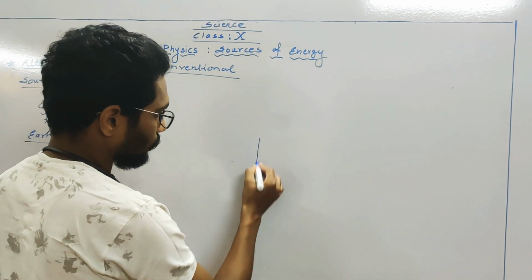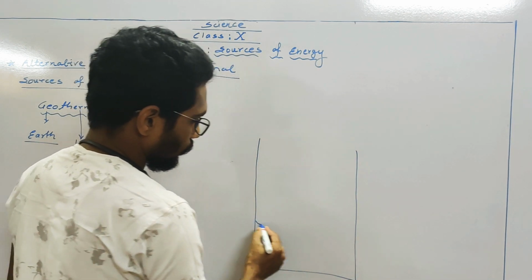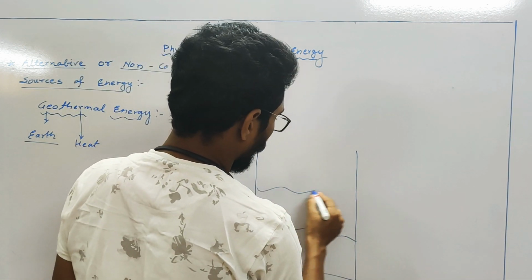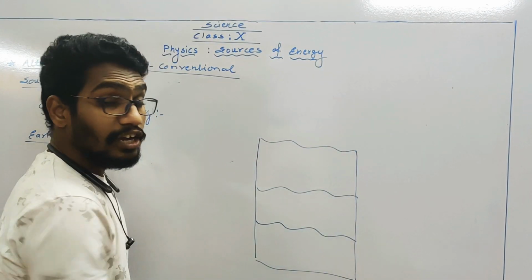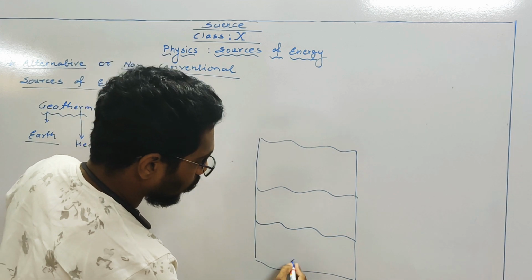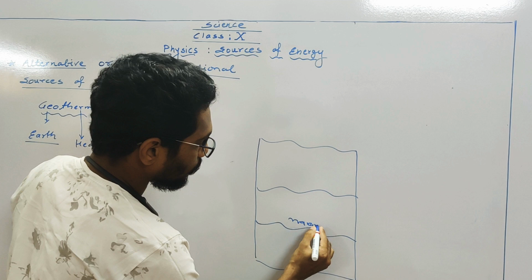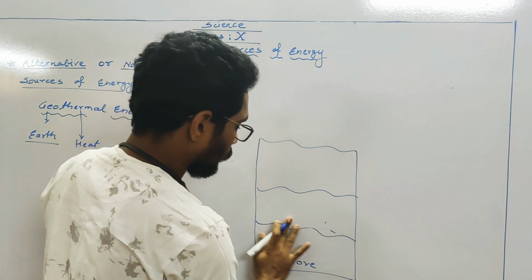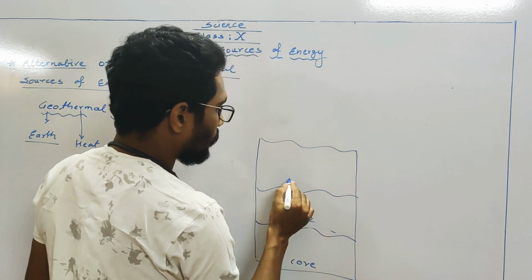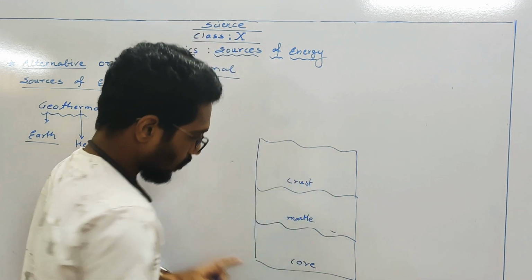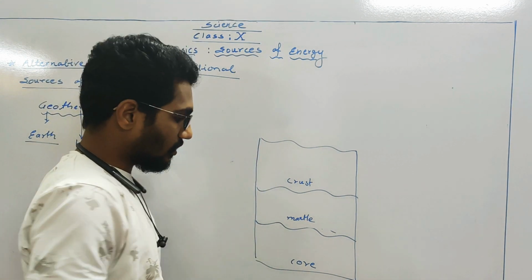See, suppose these 3 are the layers of the earth. The lower layer is called the core, this one is the mantle, and the upper layer is called the crust. So the earth has 3 layers: core, mantle and crust.